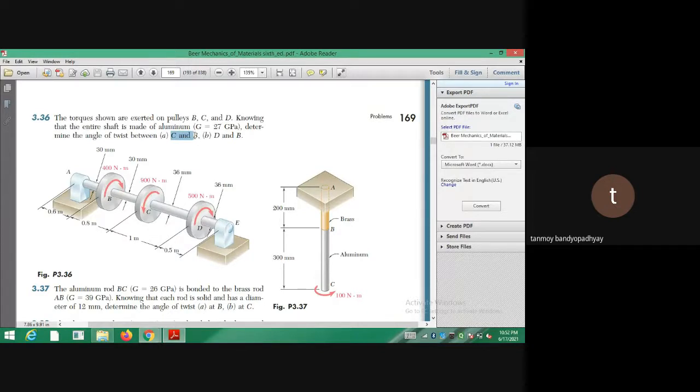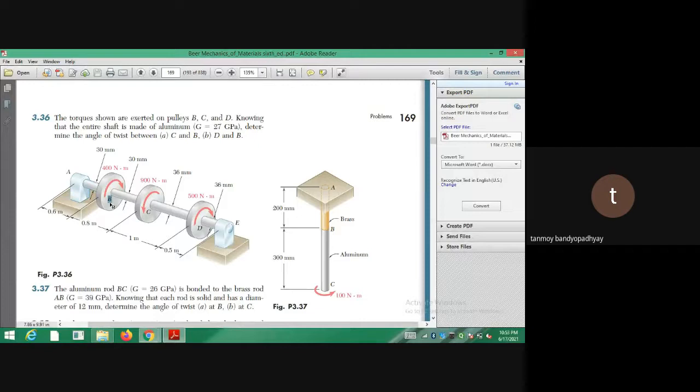But when I am supposed to find out the rotation from the point D to B, it is actually two shafts: D to C, and C to B. So initially you have to calculate the rotation of the part D to C, and then the rotation from the part C to B. You have to divide it into two parts. First you get the rotation of the part D with respect to C, and since C is again moving, plus the rotation of the part C with respect to B. So you have to break it into two parts actually.